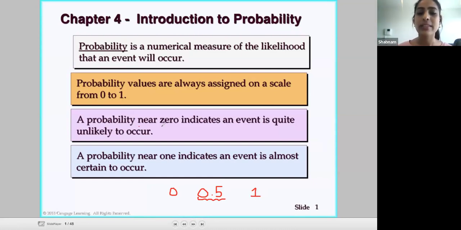So a probability near zero indicates that an event is quite unlikely to occur. If it's zero, it's impossible. So the further you go from 1 back towards 0, the less likely a certain event is to occur. Now, a probability near 1 indicates that an event is almost certain to occur. So 1 is certain. For example, I am certain that the sun is going to rise tomorrow. Whereas for 0, we would say it seems pretty impossible that an elephant will come barging into my room in the next 5 seconds.